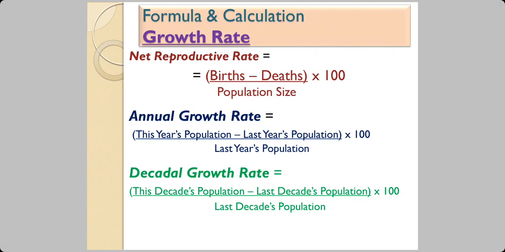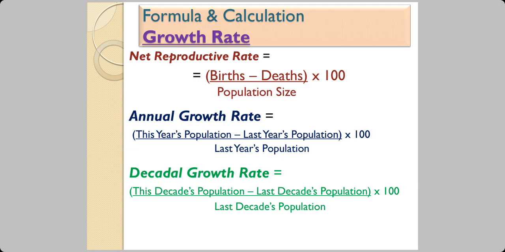Now, here we have three formulae. This is about growth rate. The first one is known as, sorry, net reproductive rate. To calculate this, you subtract the number of deaths from the number of births. So it is births minus deaths. Divide that by the population size. And when you multiply it with 100, you get the net reproductive rate as a percentage.